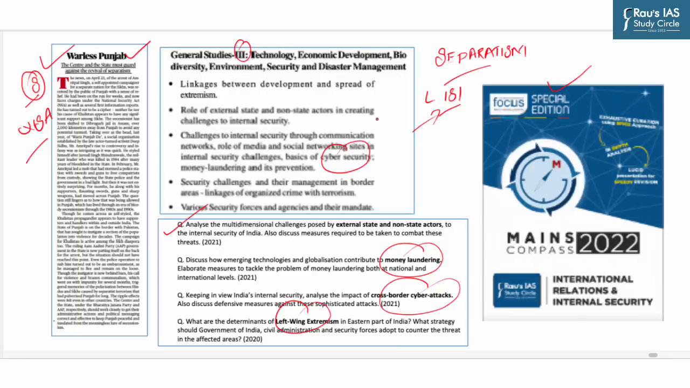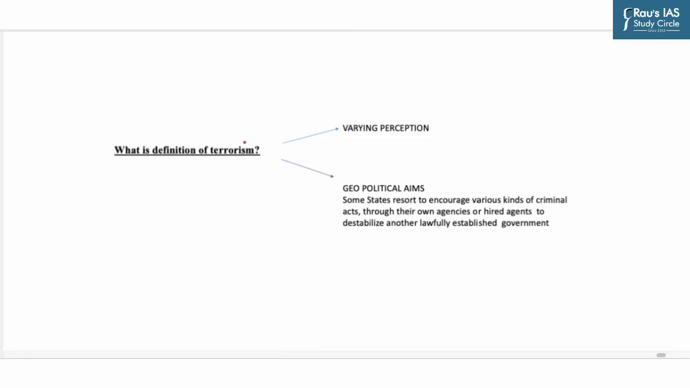in 1980 suggests, what started as demand of autonomy soon spiraled into a bloody decade of terrorism. So here in this discussion, we will be taking up the issue of terrorism and various aspects related to it. So let's begin the discussion. So the first question is, what is the definition of terrorism?